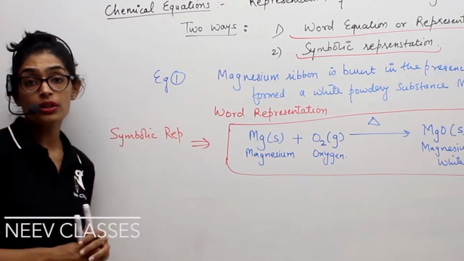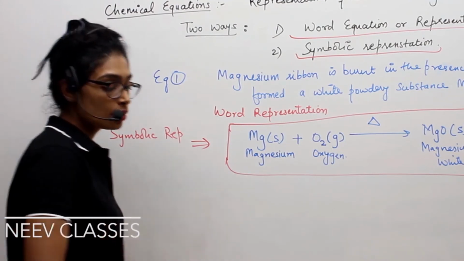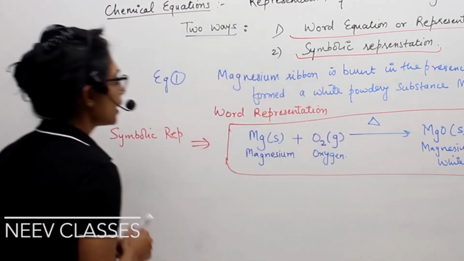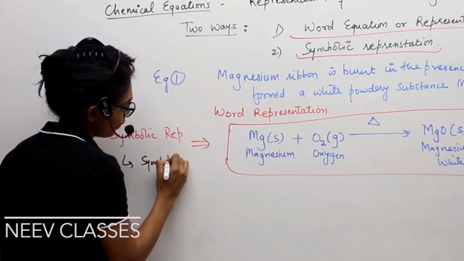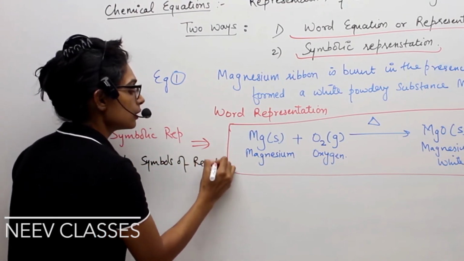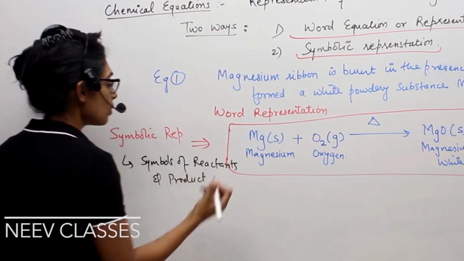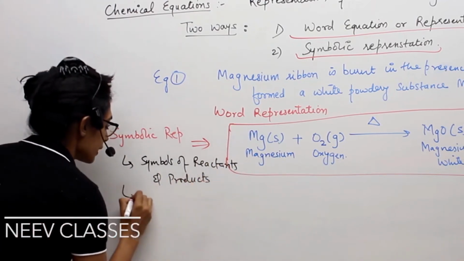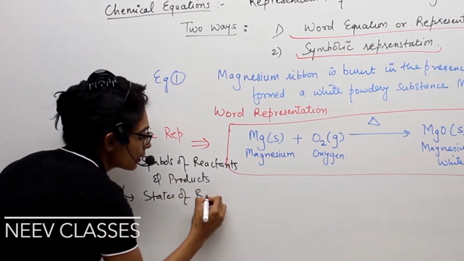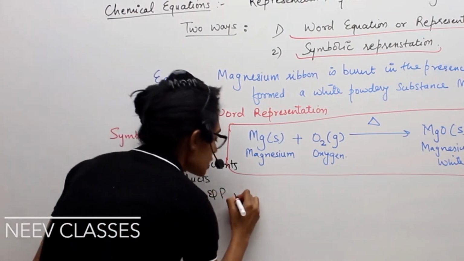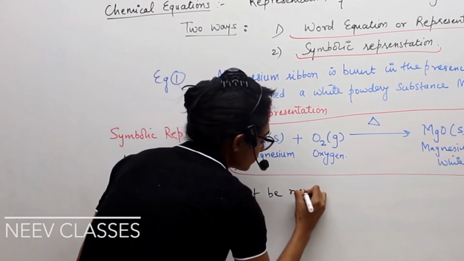And the important things which you have to keep in mind while you are representing your chemical reaction by symbolic representation: it is mandatory to write symbols of reactants and products. That is the basis of your symbolic representation. Second important thing, states of reactants and products must be mentioned.